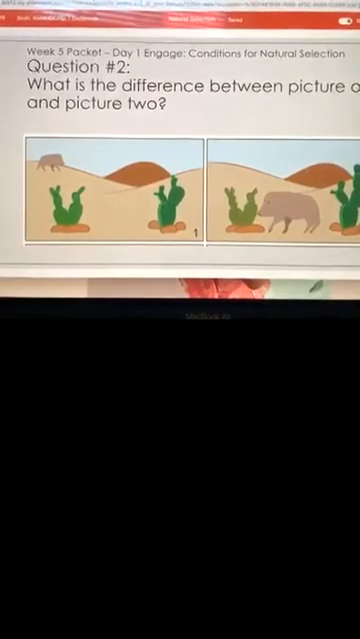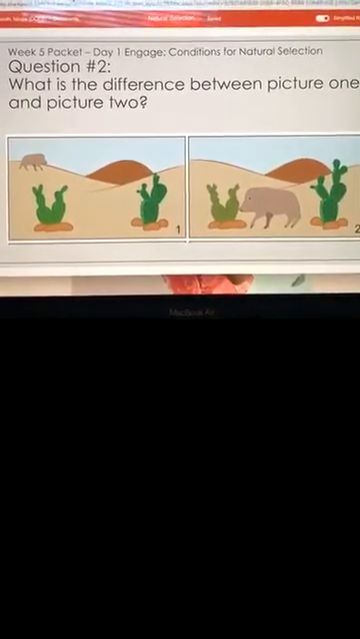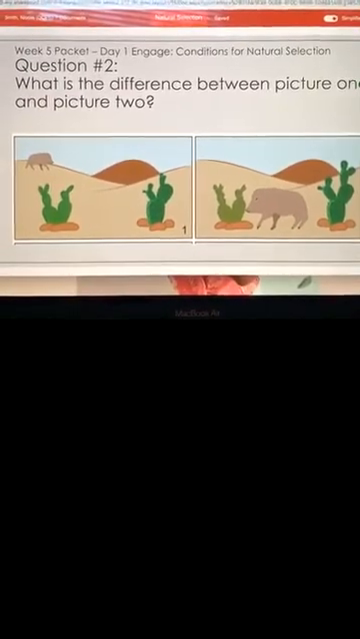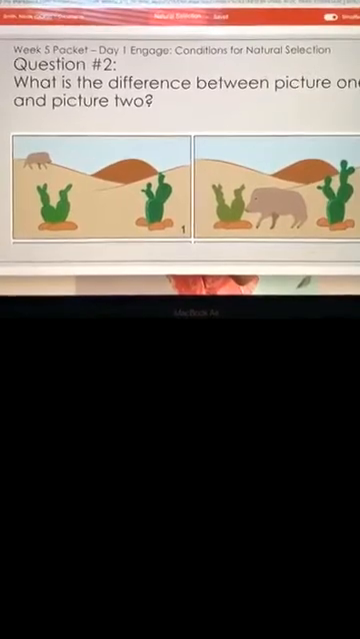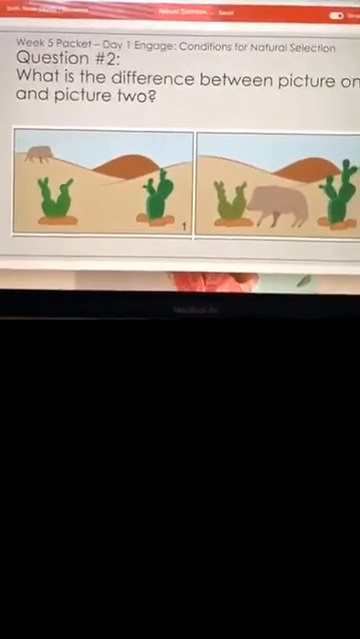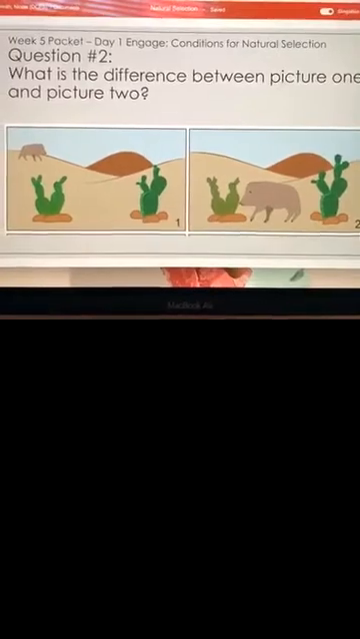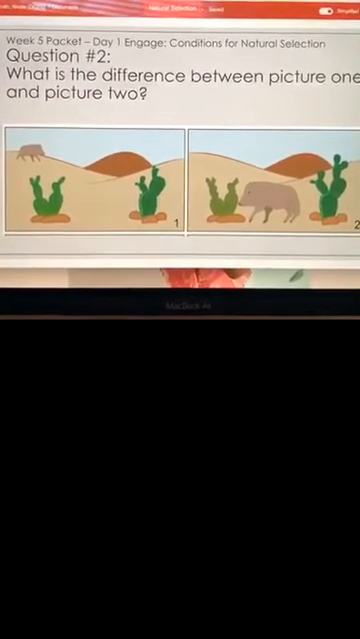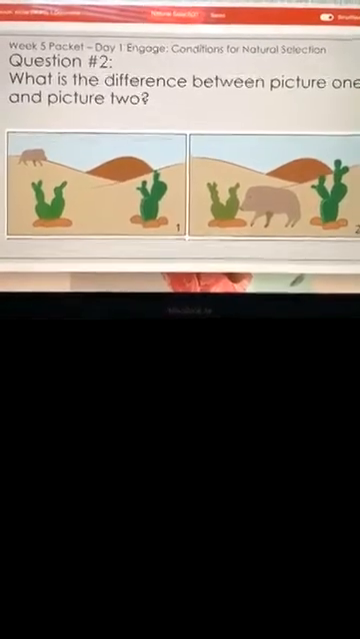And then question 2. What is the difference between picture 1 and picture 2, Randy? The javelina ate the cactus without needles, and the other one didn't get eaten. Beautiful job. So the difference between picture 1 and picture 2 is the javelina ate the one without needles and didn't touch the one that did have needles.